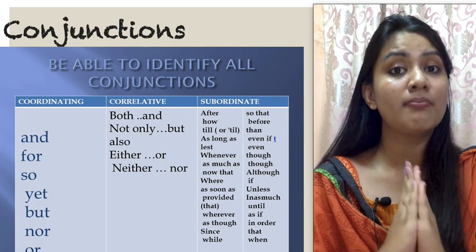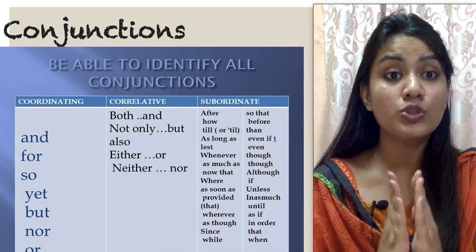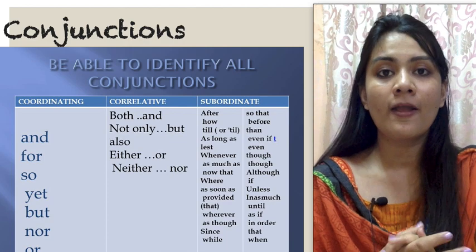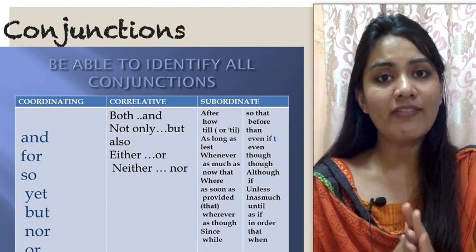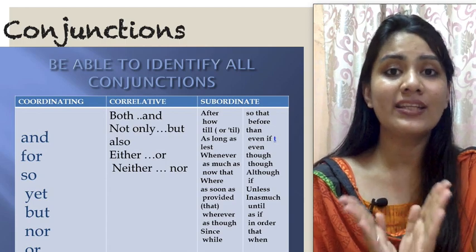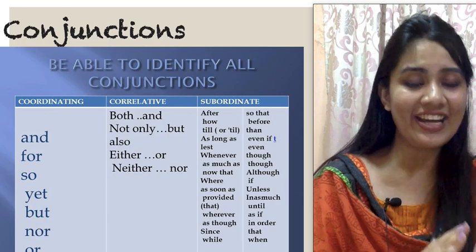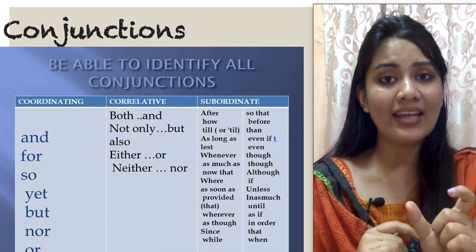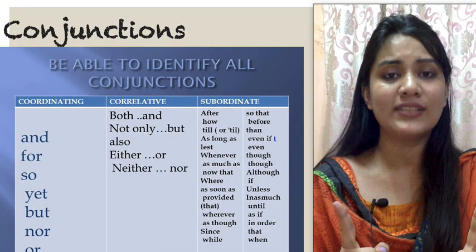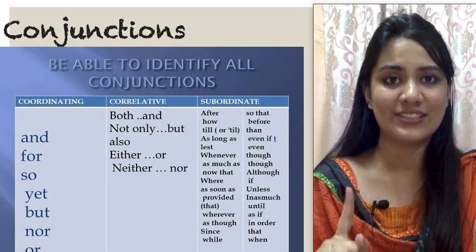Now children, remember the function of a coordinating conjunction is just to join two sentences, right? For example, I will go to school, I will meet my friends. You can join these two sentences using and. I will go to school and meet my friends. So and here is just joining the two sentences. It does not show any relationship between the two sentences, right?